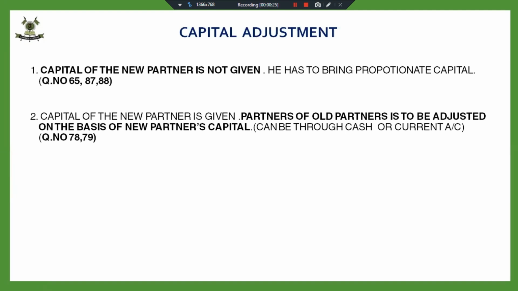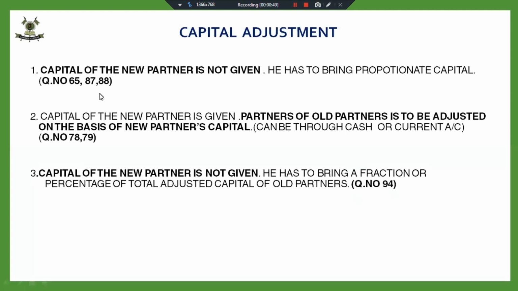And here, for doing the capital adjustment, we require the new profit sharing ratio, and especially the second adjustment. In the first one, we may not require the new profit sharing ratio, but in the second case, we definitely require the new profit sharing ratio.